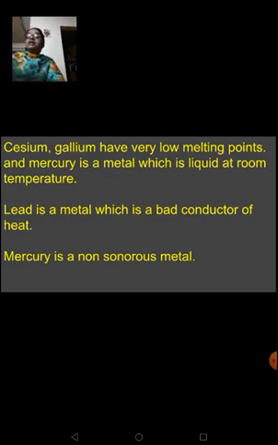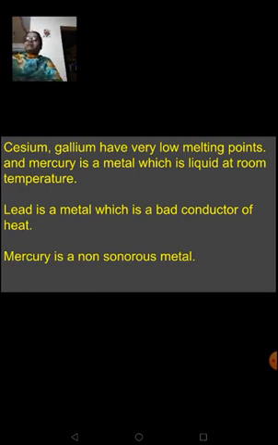Next, lead is a metal which is a bad conductor of heat. I told you just now, earlier people used to use utensils made of lead for cooking. But this lead is non-lustrous in nature. It does not have a shiny surface. Then mercury is a non-sonorous metal. Maybe because it is liquid at room temperature, it is non-sonorous, which means it cannot produce sound when it is hit by a surface or when it is dropped down.